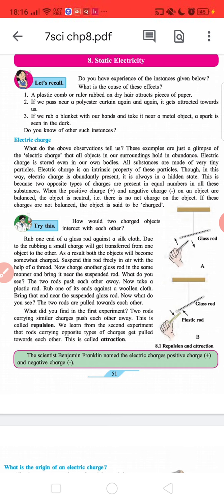This is because two opposite types of charges are present in equal number in all these substances. When the positive charge (plus) and the negative charge (minus) on an object are balanced, the object is neutral. That is, there is no net charge on the object. If these charges are not balanced, the object is said to be charged. Heading: Try this. How would two charged objects interact with each other?